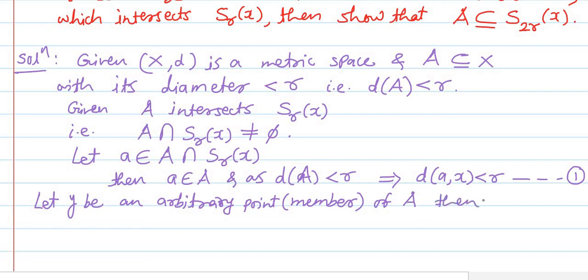Then, as we are discussing metric spaces and A is a subset of the metric space, we will use the triangle inequality of the metric space.